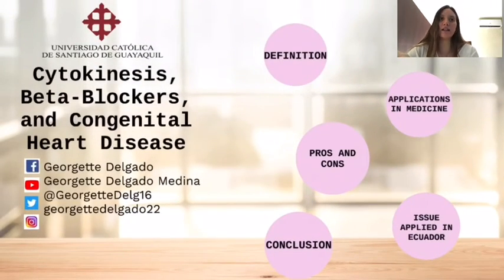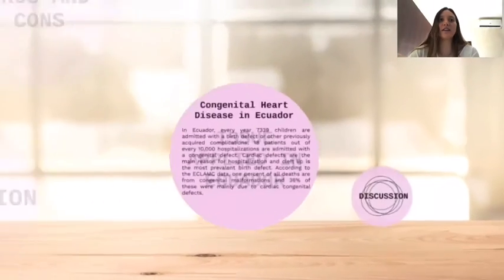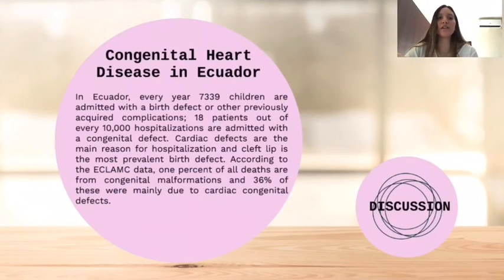Congenital heart disease in Ecuador. In Ecuador, every year, 7,339 children are admitted with a birth defect or other previously accurate complication. 18 patients out of every 10,000 hospitalizations are admitted with a congenital defect. Cardiac defects are the main reason for hospitalization, and cleft lip is the most prevalent birth defect.